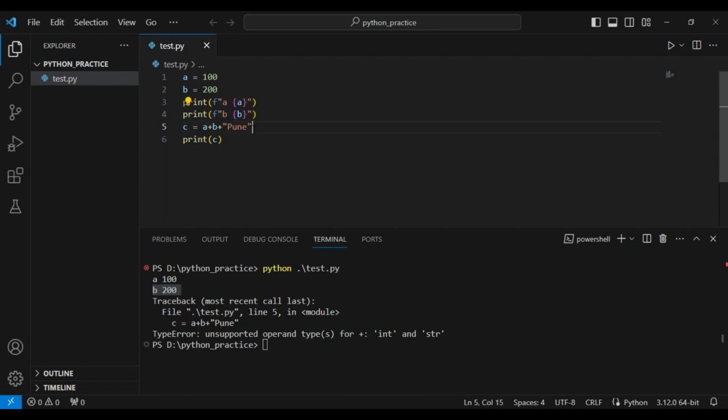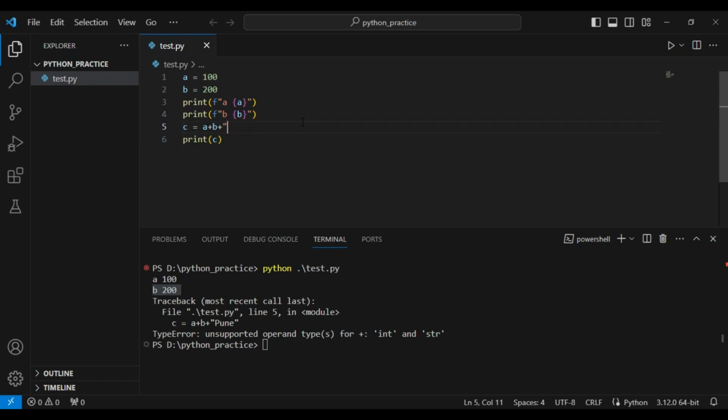But at the fifth line we got an error because we can't add an integer with a string. At this line your program stops executing, and because of this the further code is also not executed. So in this way Python is an interpreted language. Code is executed line by line, and at any point where you get an error, program execution stops at that point only, and further code will not get executed.